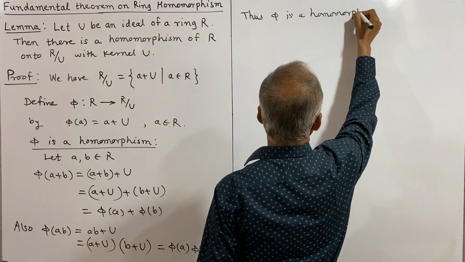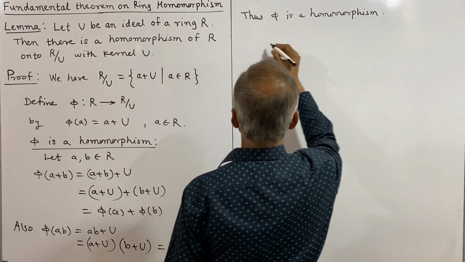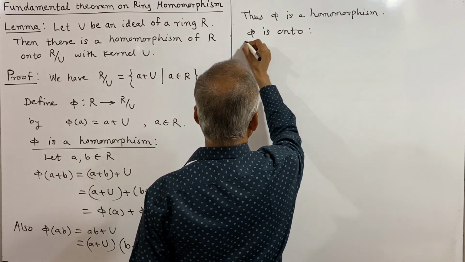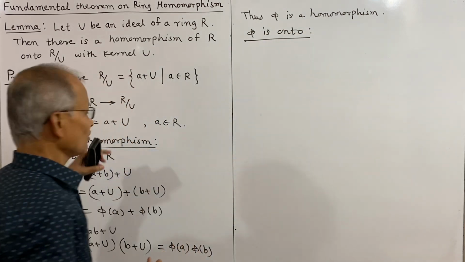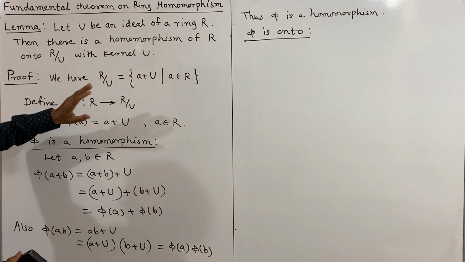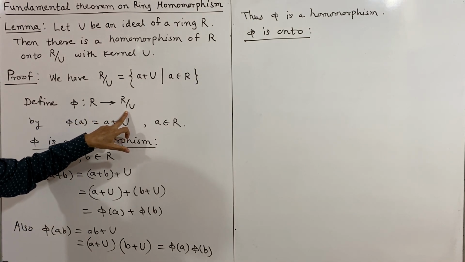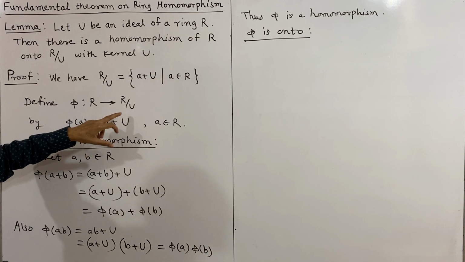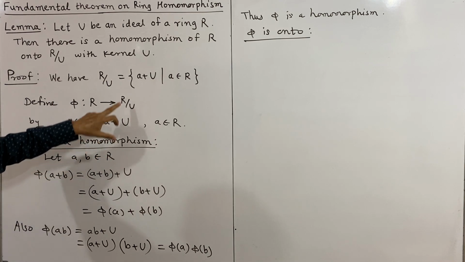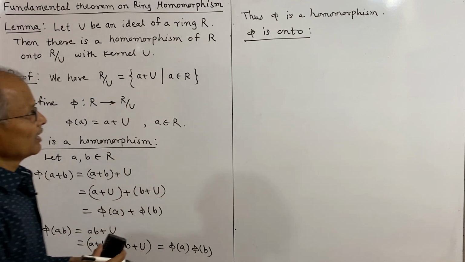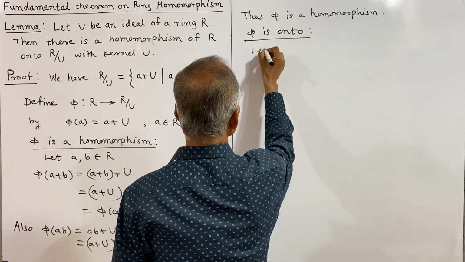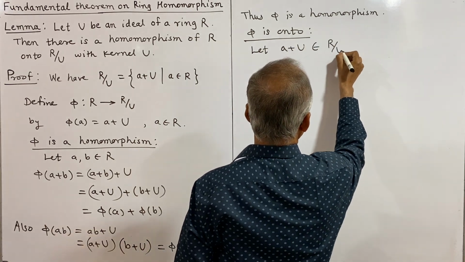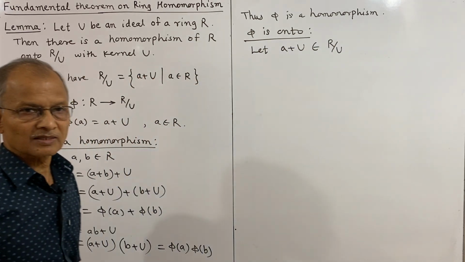Now it is easy to prove it is onto. Second, phi is onto. By definition it follows. See, what is the meaning of an onto mapping? For every element in R by U, there exists an inverse image. We consider an element in R by U, that is of the form, by definition, A plus U. Let A plus U belong to R by U. And what does this imply?